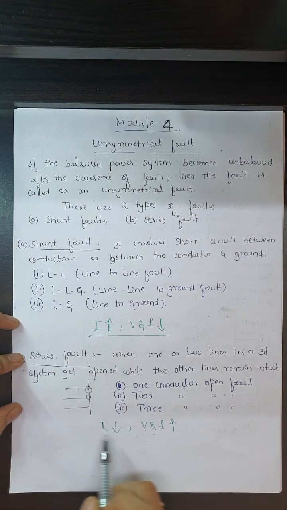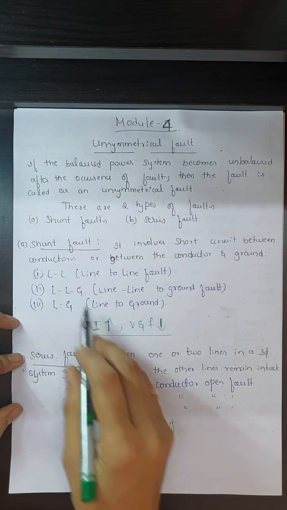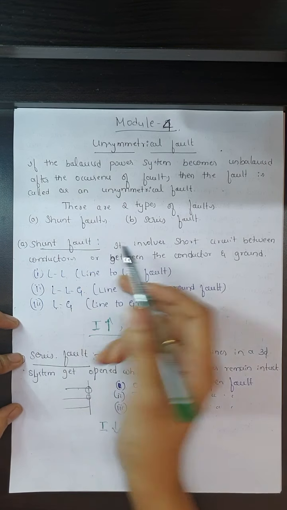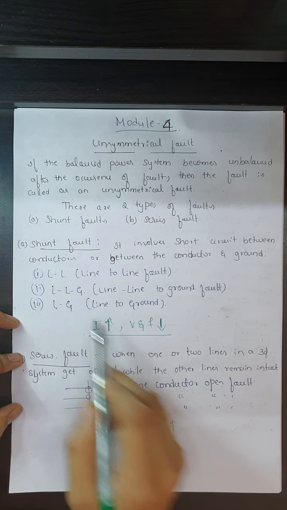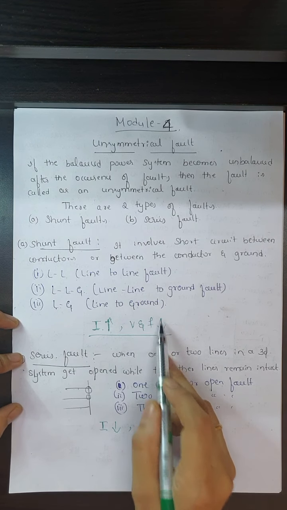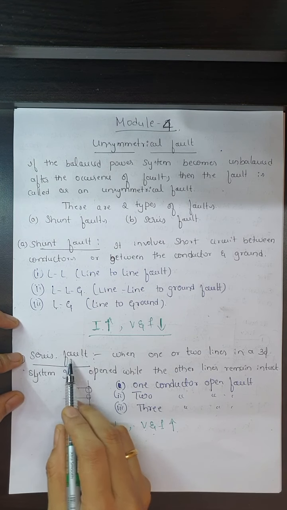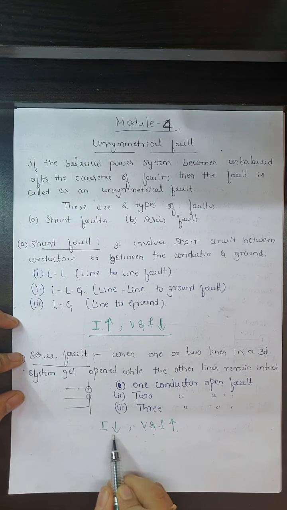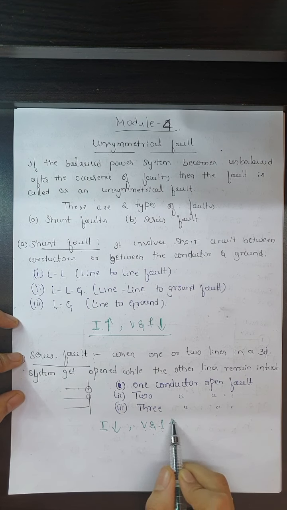Here the most important thing you need to remember is that when a shunt fault occurs, the current in the system will be extremely high and the voltage and frequency will be minimum. But when a series fault occurs, the current reduces to a minimum value, and the voltage and frequency increase to a maximum value.